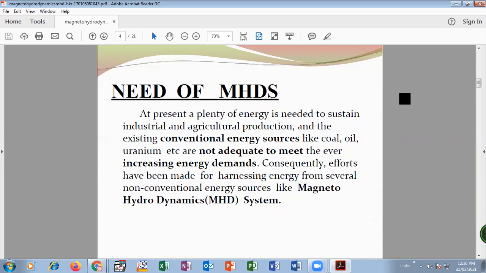There is an inadequate amount of these conventional energy sources like coal, oil, or radioactive elements. So to overcome that inadequacy of these natural resources, we have to switch to magnetohydrodynamics. Okay, so it is a need for the upcoming era.